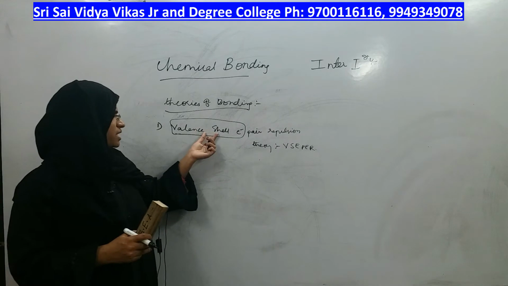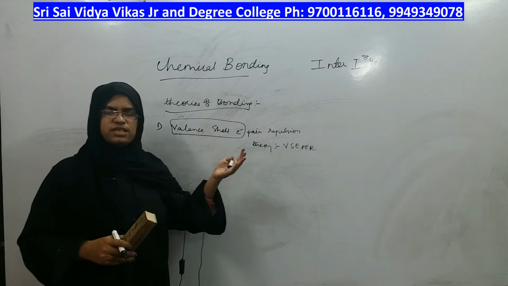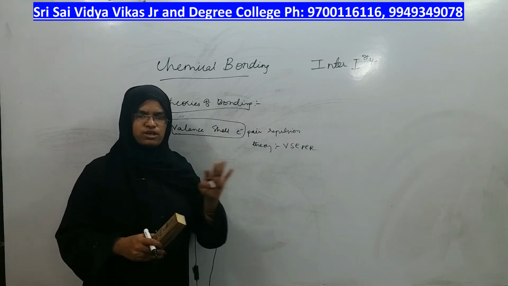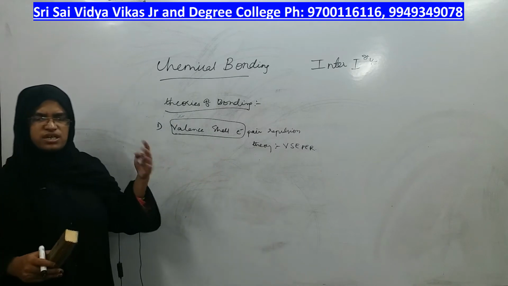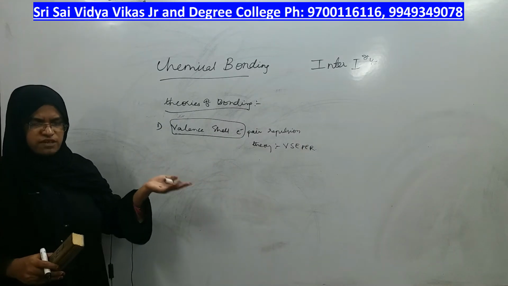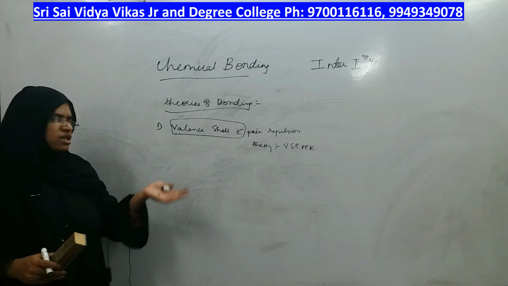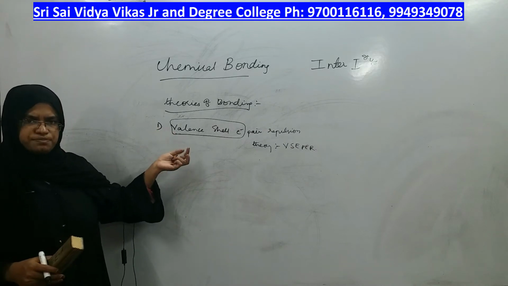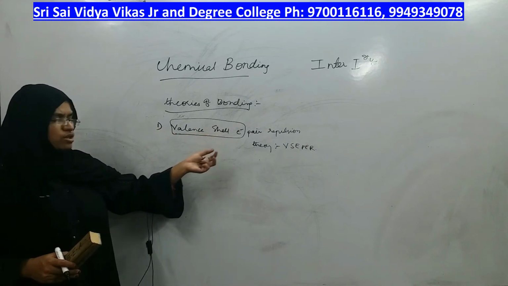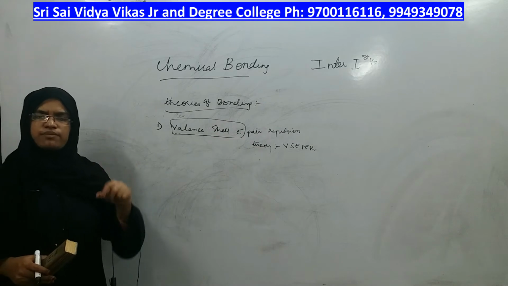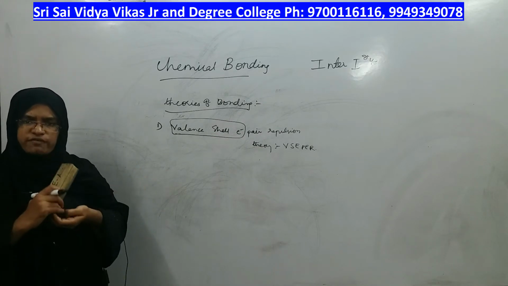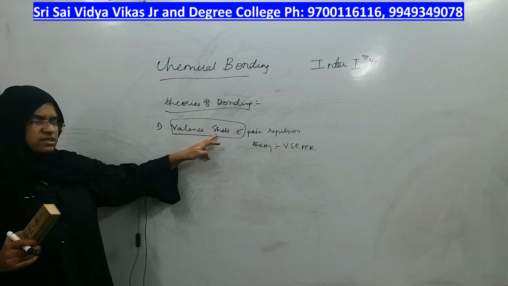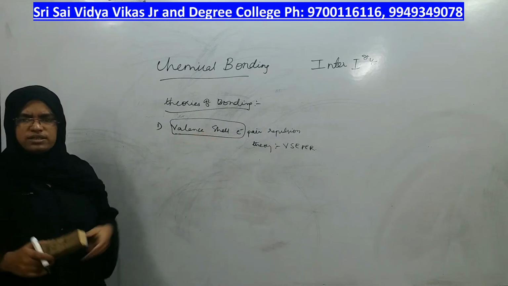The inner core electrons won't be involved. So do you need to study those electrons? No need. If they are not at all involved in the bonding, why are we supposed to study them? Those that determine which type of bonding takes place and how strong the bonding will be are these electrons. So we need to study only them, right?